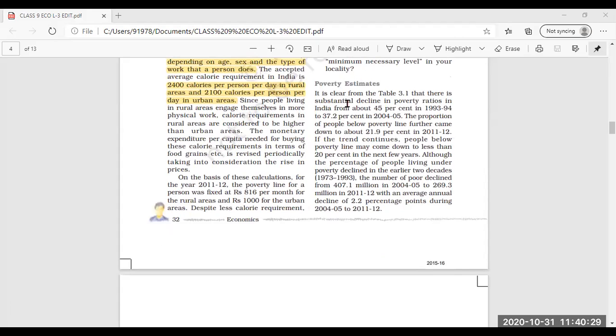Next, we have seen poverty estimates. Now, it is clear, the tables are given in which the poverty estimation is given at different levels in different years.